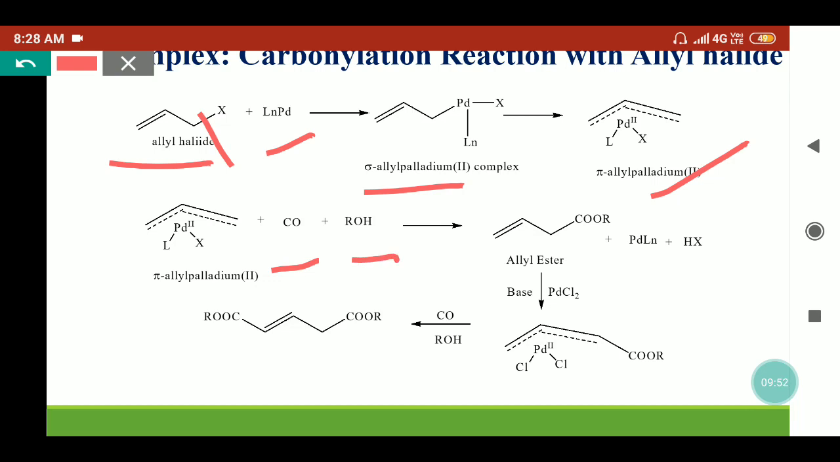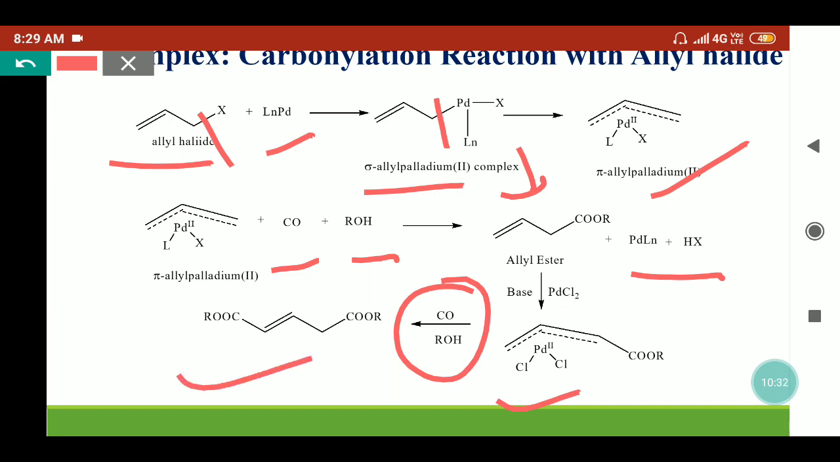we can assume this reaction from this sigma complex, where this carbon monoxide will insert between the C and palladium bond, and we'll get here the acyl palladium complex. On treating with the alcohol, they will convert into the ester, and we'll get back the palladium ligand with HX by the reductive elimination reaction. This allyl ester can further be treated with the palladium chloride complex because it has an allylic structure, it can form again the pi-allyl palladium complex, and on treatment with CO and alcohol it can form the diester molecule.